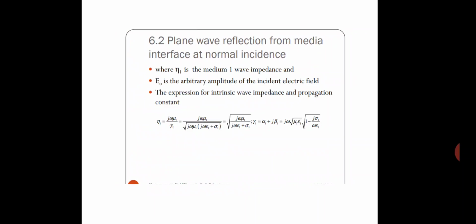Plane wave reflections from media interface at normal incidence. Here eta 1 is the intrinsic impedance of medium 1 and E naught is the arbitrary amplitude of the incident electric field. The expressions for wave impedance and propagation constant are: eta 1 equals j omega mu 1 upon gamma 1, which equals j omega mu 1 upon square root of j omega mu 1 into (j omega epsilon 1 plus sigma 1). So eta 1 is square root of mu 1 upon epsilon 1 divided by square root of 1 minus j sigma 1 upon omega epsilon 1. This is the final equation for eta 1.